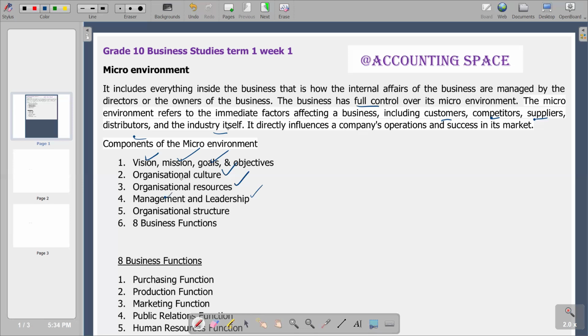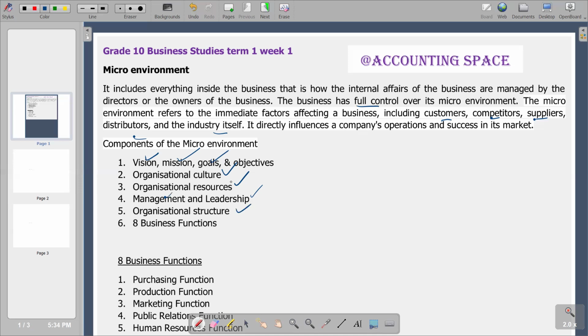So we can start by explaining what exactly we mean by management. Management is the way the business is managed. This entails planning, leading, organizing, and controlling the people. So basically, that's what we have. And in terms of leadership, it's the way in which an individual can influence the behavior of others towards achieving the objectives of the business. So that's leadership.